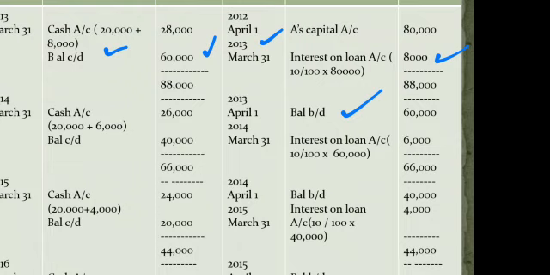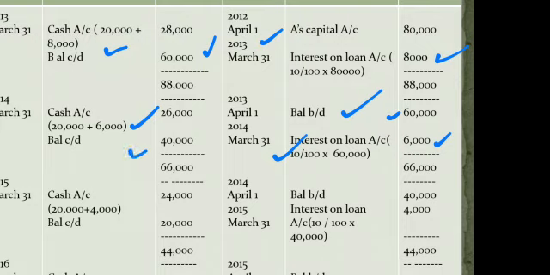Then we will wait for 1 year to pass. So 2014 March 31st, interest on loan account. Now it will be 10% of 60,000, the opening balance, right? 6,000. So when we make the payment, 2014 March 31st, cash account will be paid 20,000 plus 6,000, 26,000. When you pay this amount, do the total on both sides, you'll get a balance of 40,000.